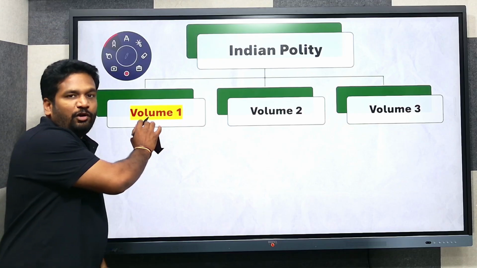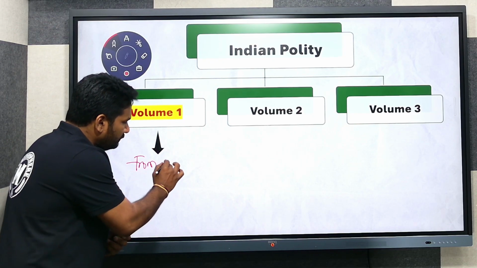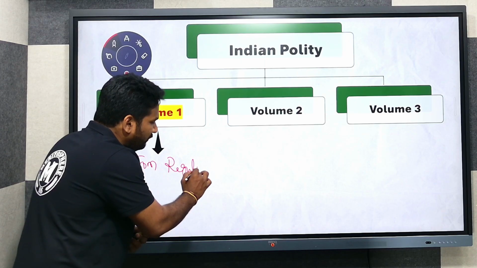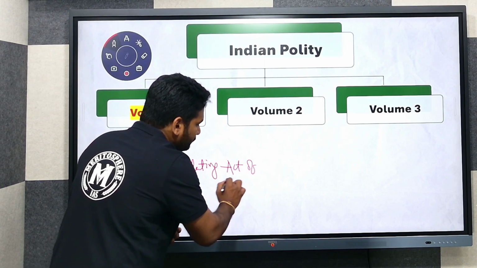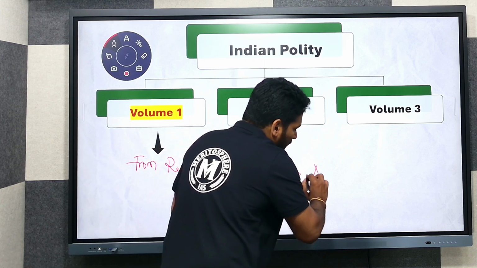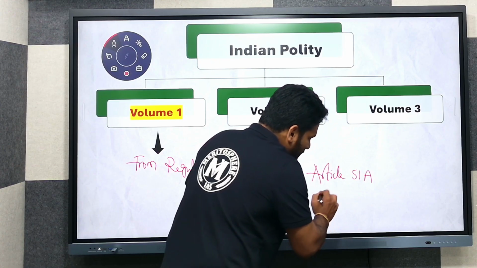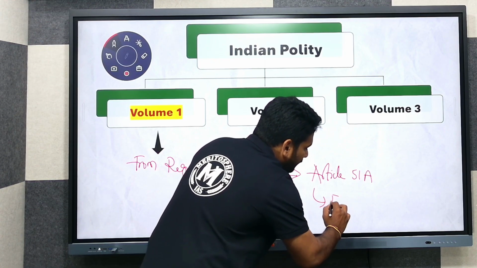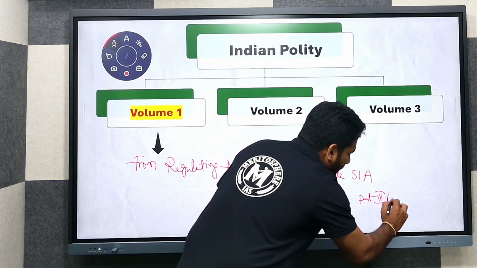Volume 1 will cover from the Regulating Act of 1773 till Article 51A, that means fundamental duties enshrined in Part 4A.